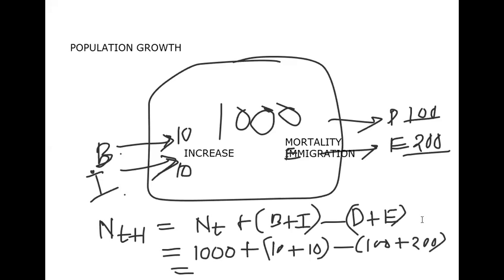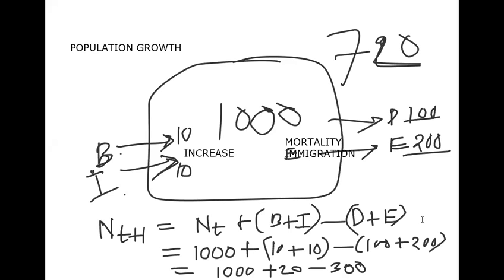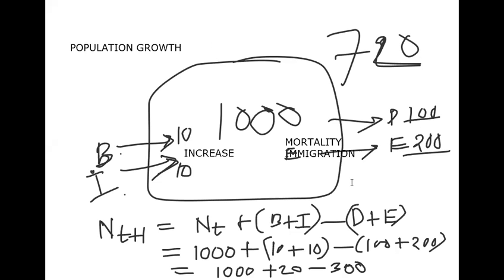Let us see what happened. 10 plus 10 is 20, 1000 plus 20 minus 300. So what will be the final number? 720. What happened next year? Population decrease or increase? Decreases. The population has decreased. That's it. To understand, we just made this problem here. This is all about population growth and the related problems.